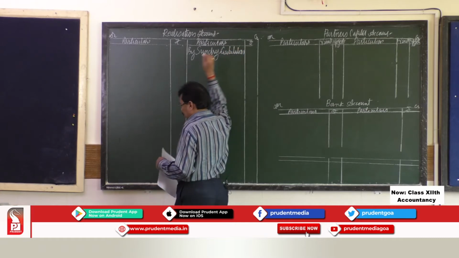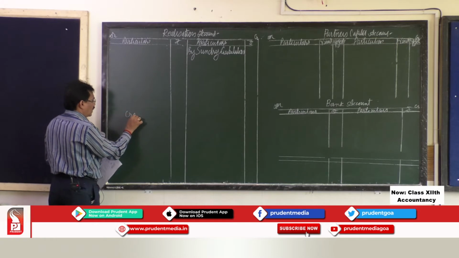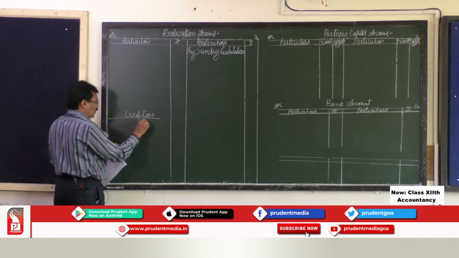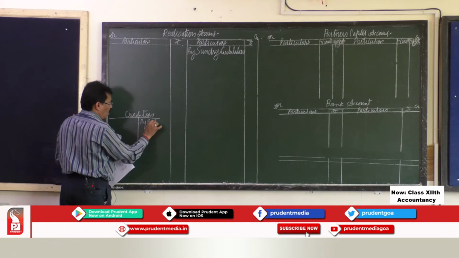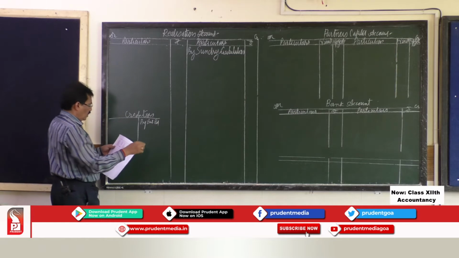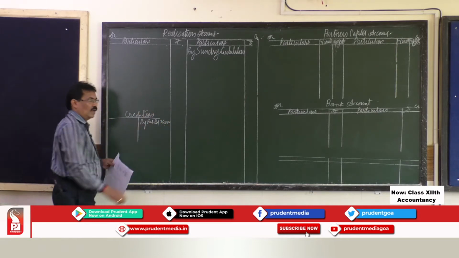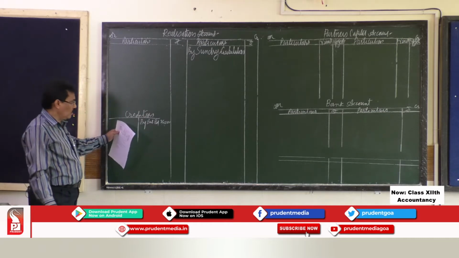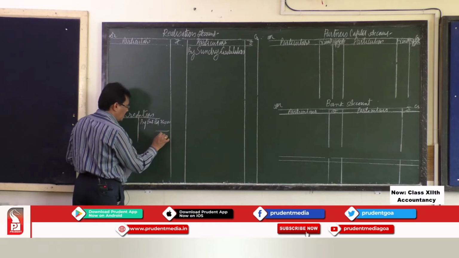Suppose it is a creditors account. Creditors is a liability, and creditors have a credit balance. So, by balance brought down, suppose your creditors balance was 3,60,000. Now, since the firm is closed, you have to close down this creditors account also. To close this, you have to make this balance zero.